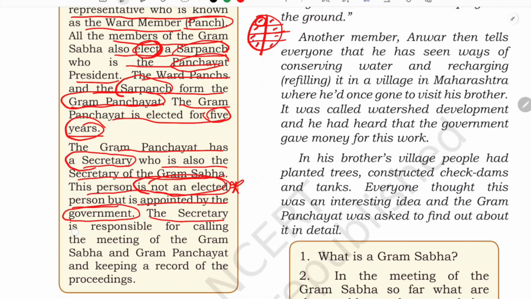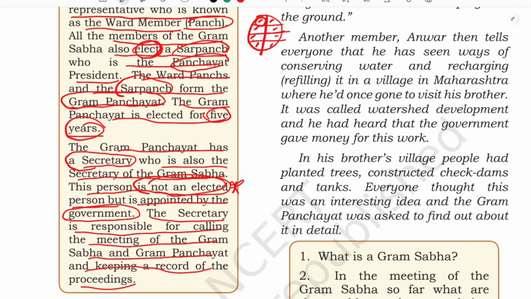The secretary is responsible for calling the meetings of the Gram Sabha and Gram Panchayat and keeping a record of the proceedings. So the work of the secretary is basically to do the office work, the paperwork especially, and to call all the meetings and inform everyone when they are going to have a meeting, the members of Gram Panchayat as well as the members of Gram Sabha, and to keep a record of